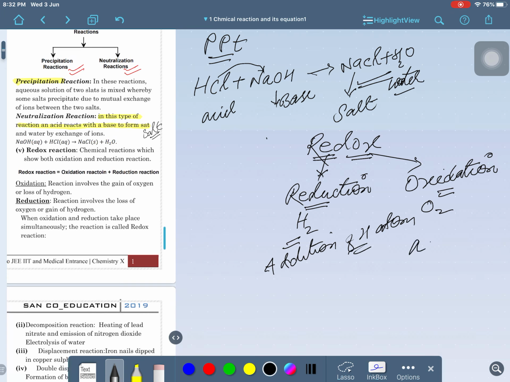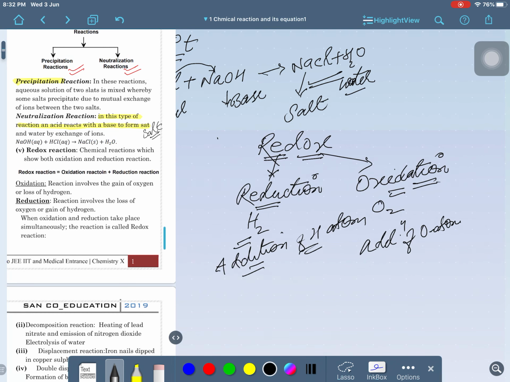Here, sir, addition of what? Please tell me. Oxygen atom. Addition of an oxygen atom is called an oxidation reaction. However, three to four definitions of oxidation reactions are generally given. Is that clear? You have to understand slowly, one by one. Addition of what atom? Oxygen atom, O atom. This is called an oxidation reaction.